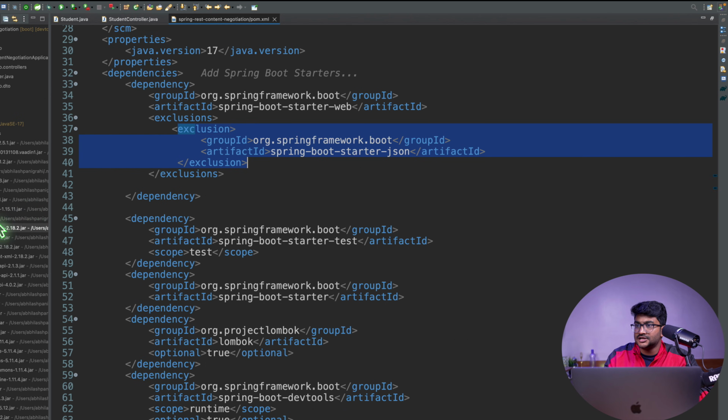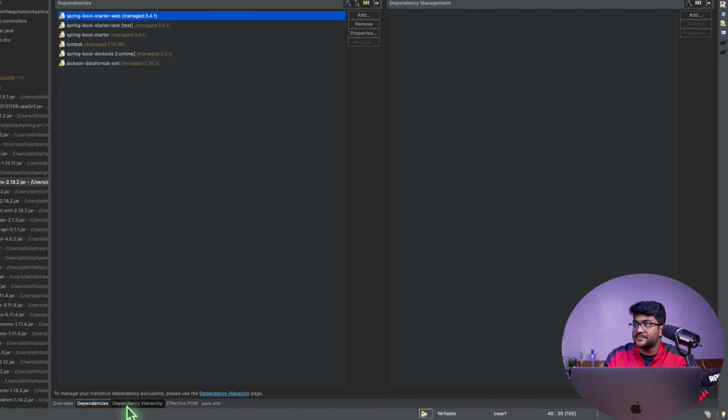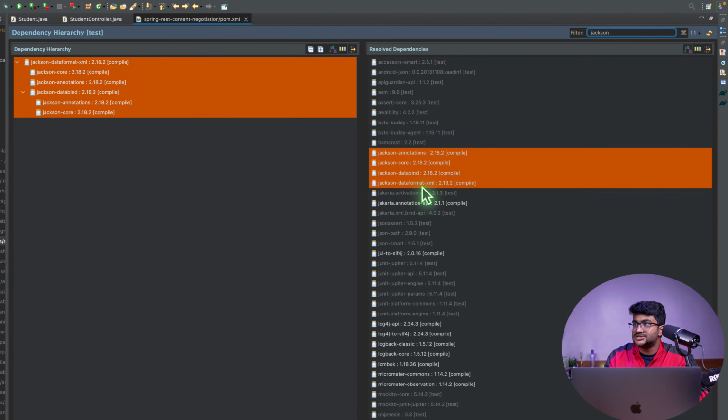Let's just go to our pom.xml and to the dependency hierarchy. I think this Jackson data format XML that we have specified here is bringing in the Jackson data bind again, and the Jackson annotation and the Jackson core again. Maybe that is the reason why the JSON support is still there.